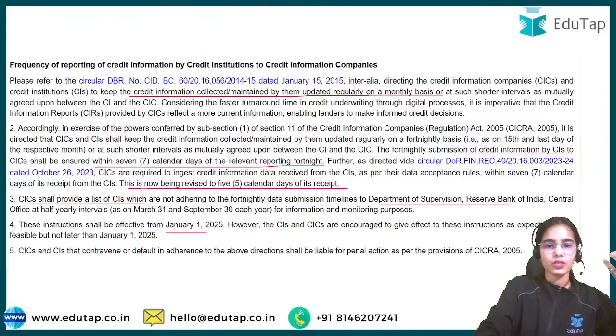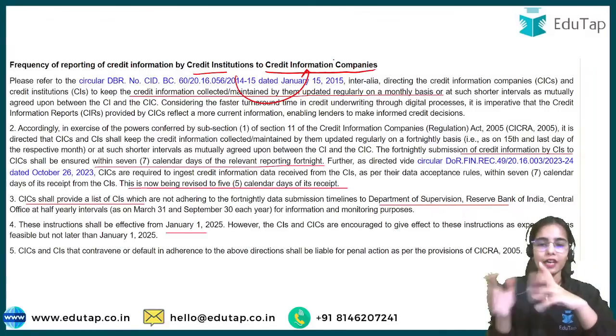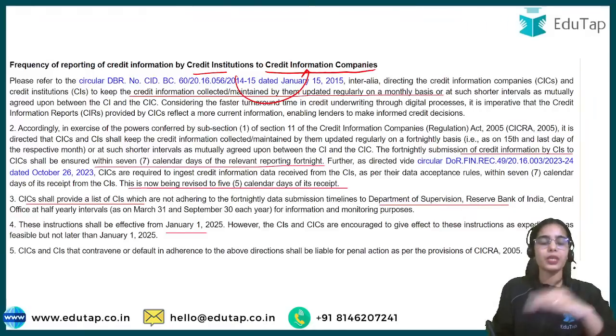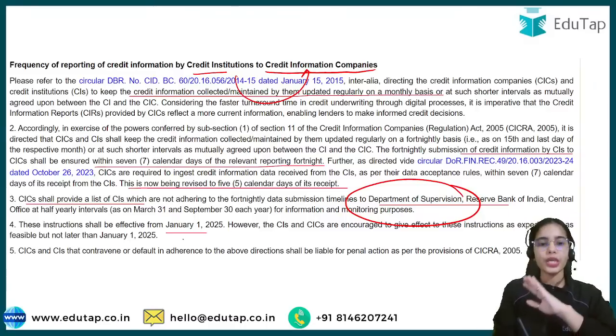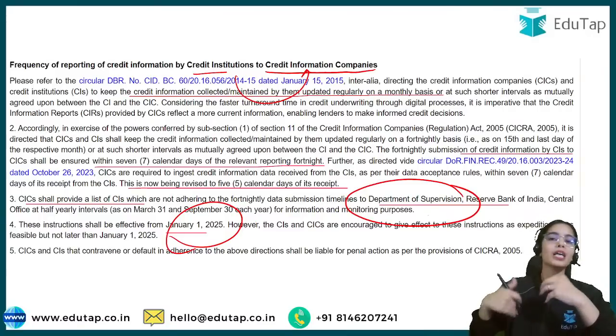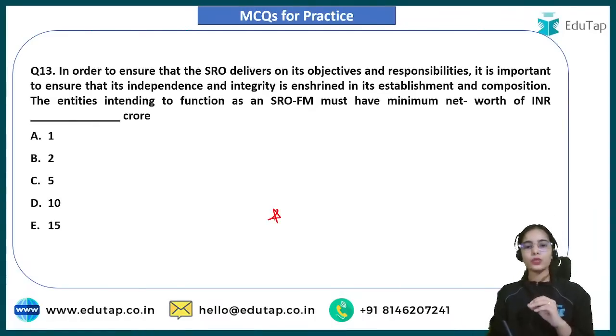Okay. So this is the whole idea: on a fortnightly basis, the credit institutions should be providing information to credit information companies, and that fortnightly data will be sent within 7 calendar days, and the credit information companies will ingest the data within 5 calendar days. So the timelines are being met. This will be supervised by the Department of Supervision, and these guidelines have to be followed from January 1, 2025. If a bank is following the guidelines beforehand, that is also good. Now coming to the next question, that is very important.